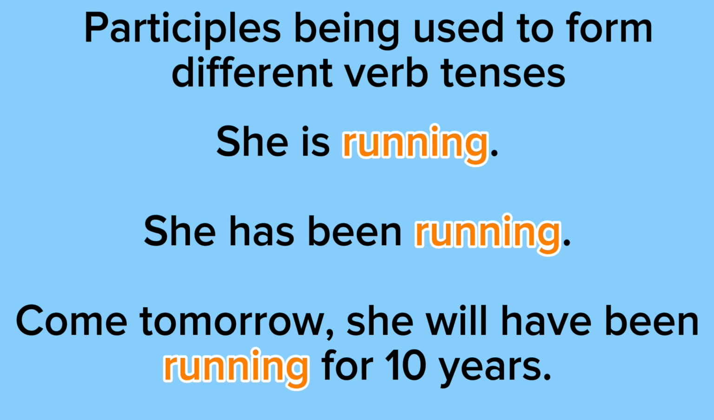Example 2 says she has been running. So this is something that she started in the past and is still doing. Example 3 says come tomorrow, she will have been running for 10 years. So this is something she'll be doing in the future that relates to the past.